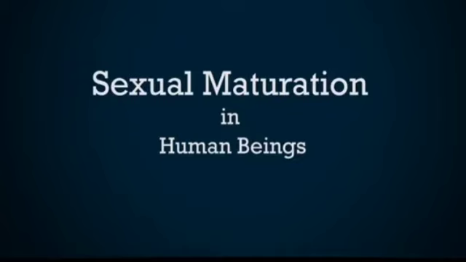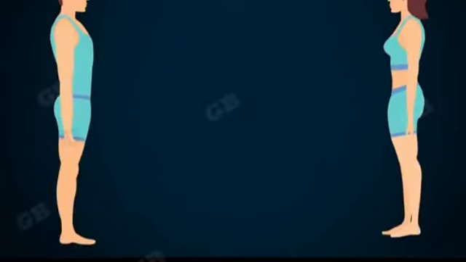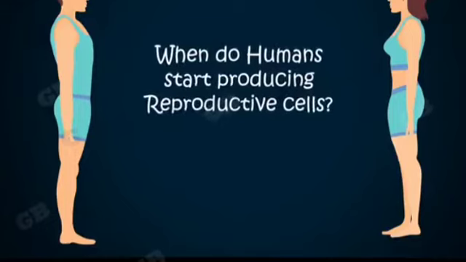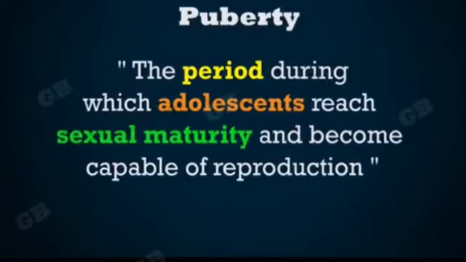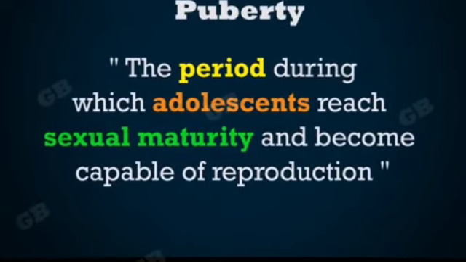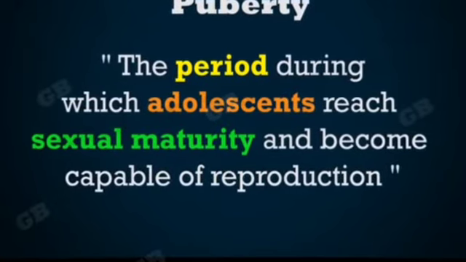Sexual maturation in human beings. Humans reproduce by the sexual method. In this method, male reproductive cells fuse with female reproductive cells. But when do these males and females start producing reproductive cells? Humans start producing reproductive cells by the beginning of a period called puberty.